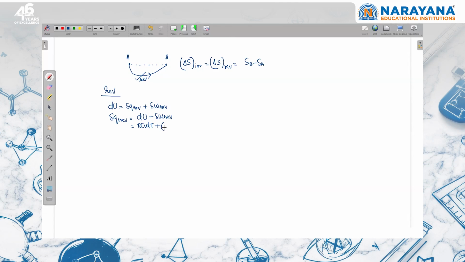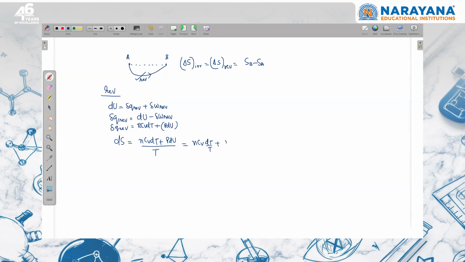So I can simplify this. I can write that this is P into dV. Minus minus will become plus. So this is del q reversible, and now I can put in the formula to calculate entropy change. So that is equal to nCv dT plus P dV upon T. And if we simplify, we can write that this is nCv dT upon T, and this is P by T.